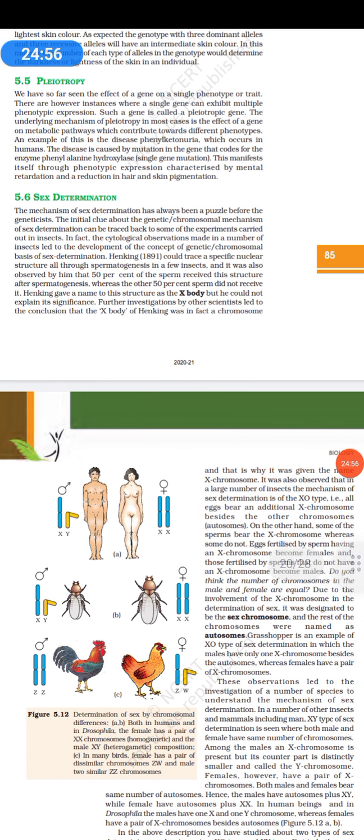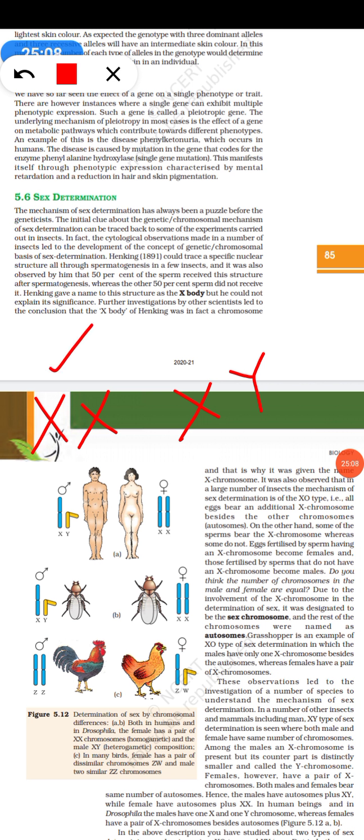Next, we have sex determination. So, we know in human beings, XX is a female and XY is a male. So, from the mother, one gets the X chromosome, and from the father, one gets either the X or the Y chromosome. So, if the progeny gets the Y chromosome, it is a male.